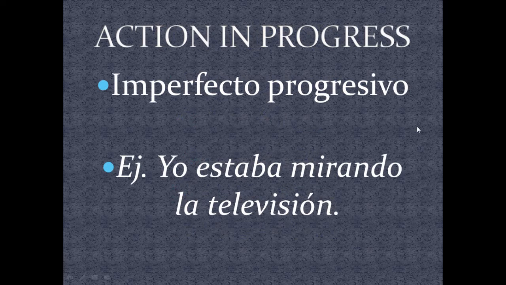The A stands for action in progress, and what this really means is that you're using the imperfecto progresivo or imperfect progressive. So, for example, you have Yo estaba mirando la televisión. You'll note that you have a conjugation of the verb estar in the imperfect, plus a present participle, which is equal to the English ing form, immediately following the conjugation of estar.